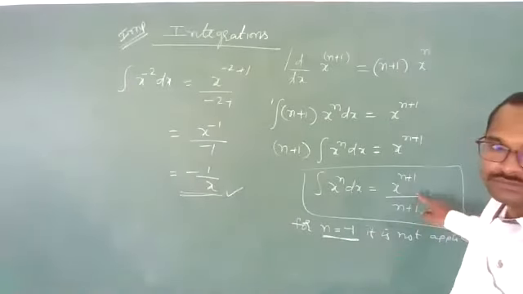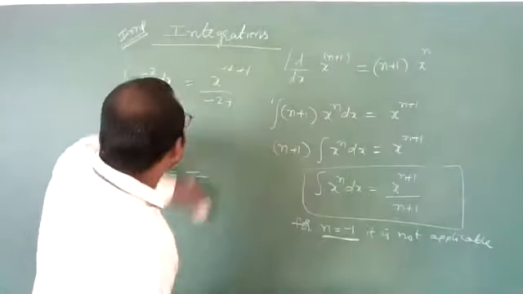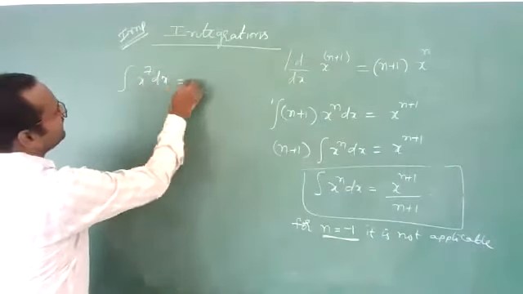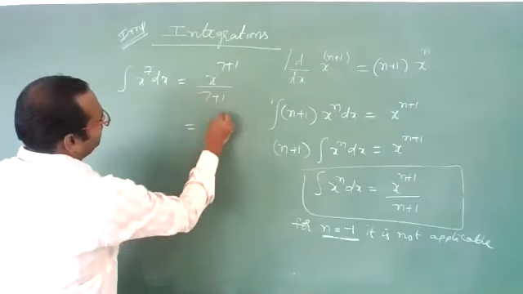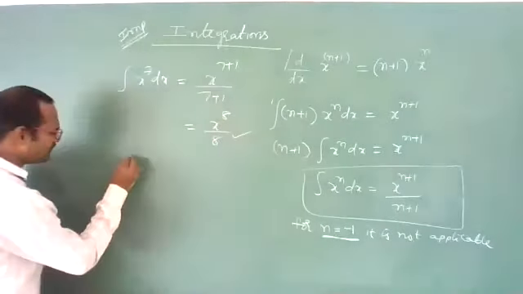Okay, good. Now, suppose you are having x power 7 dx. What you will get? x power 7 plus 1 by 7 plus 1. It is nothing but x power 8 by 8. That's it. Finished. Okay.